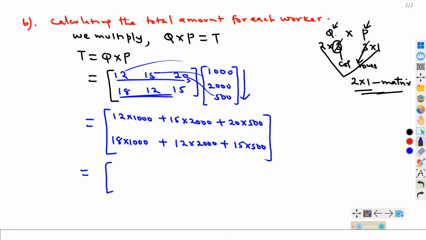So you get this plus that, and you should be able to get your total as 52,000. And here you should be able to get 49,500. So this is the total that you will get. Now from this total, you recall that the first row represented Moses, and the second row represented Sarah.